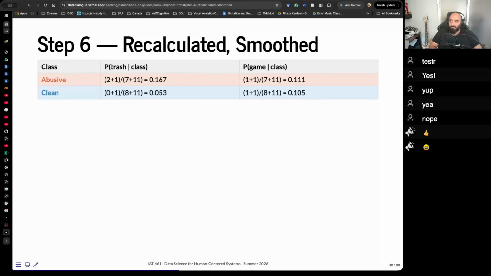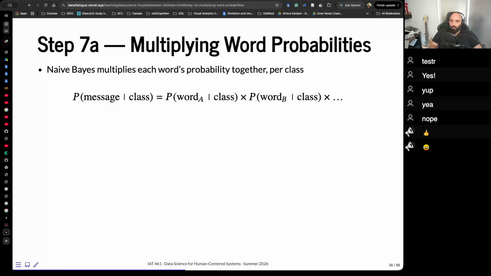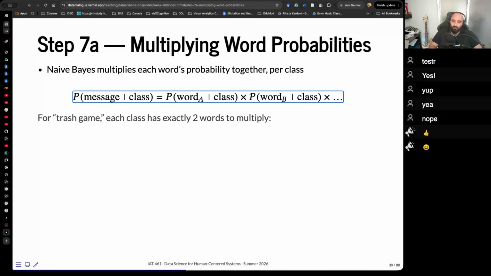Want to calculate the probability of trash given the class? We say 2 plus 1 divided by 7 plus 11. That is our probability. We calculate the numbers, and trash is no longer a hard 0, just a small number. Then we need to multiply the word probabilities. The probability of a message given a class is the product of the probabilities of the words within that message. That's the assumption that they are independent. Because they're independent, we can multiply them.